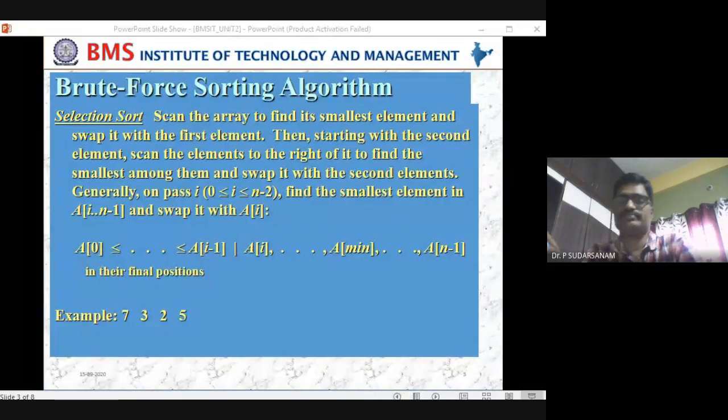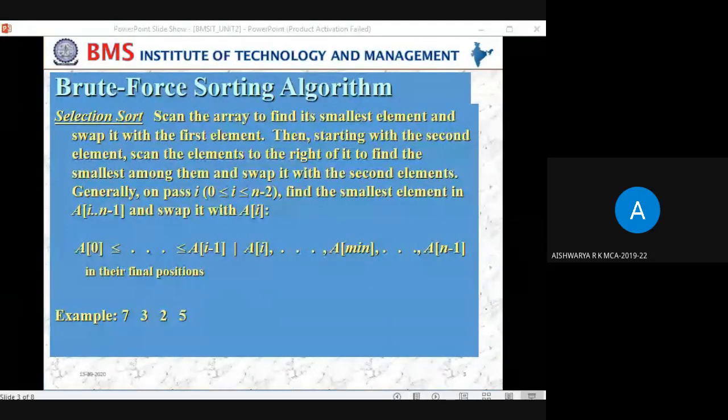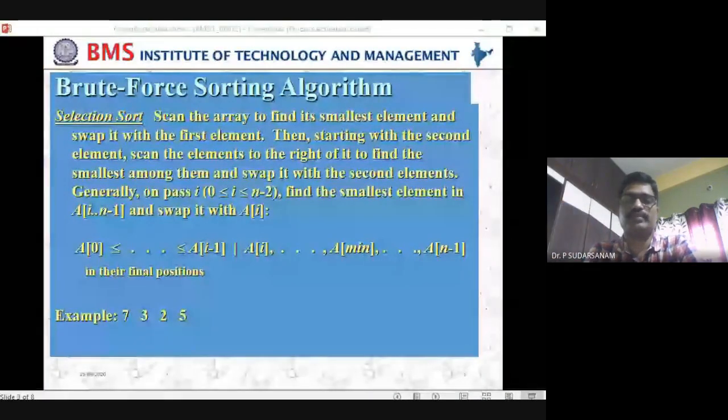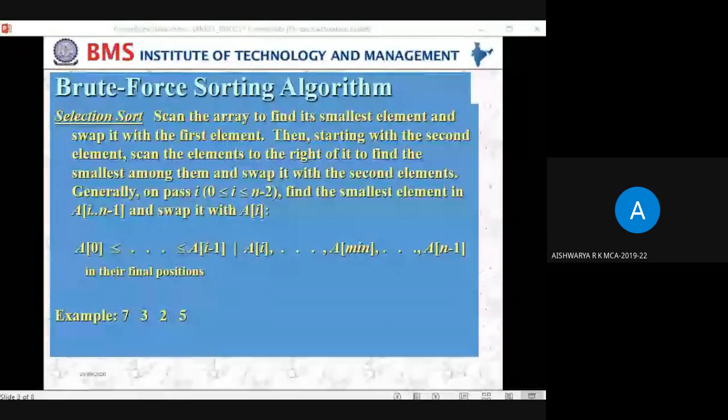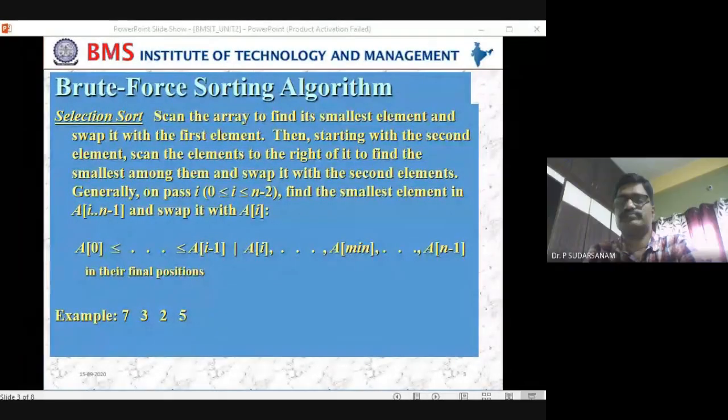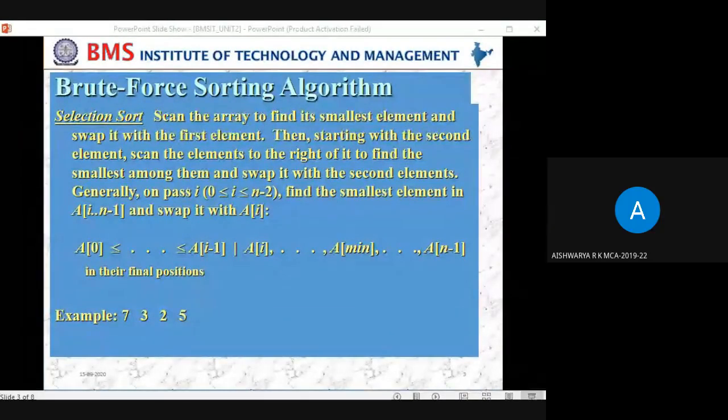Aishwarya? Yes, sir. What do you mean by selection sort? It is an array to find its smallest element, sir. Finding the smallest element, and next, swap it with the first element, sir. Okay.